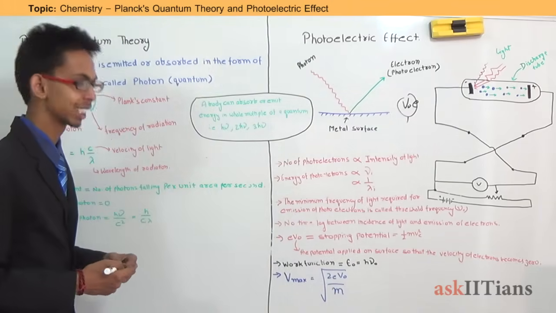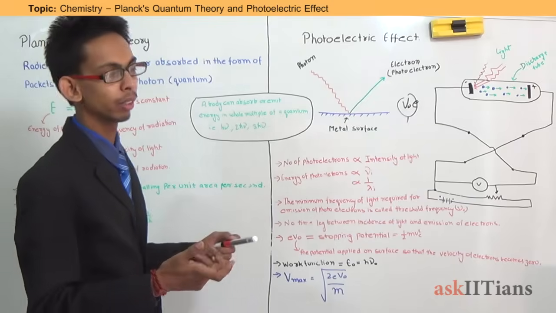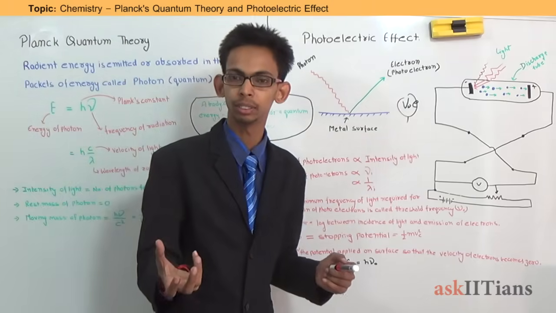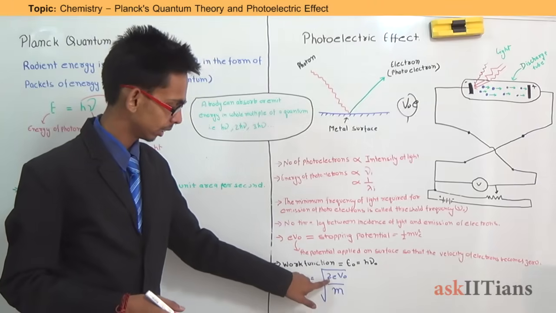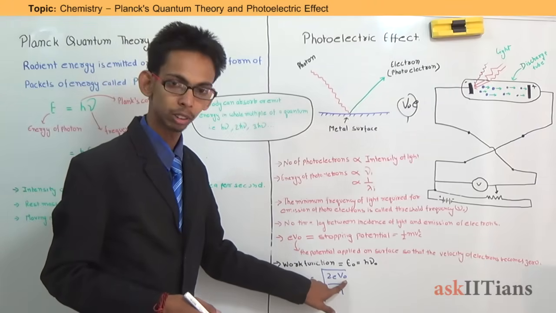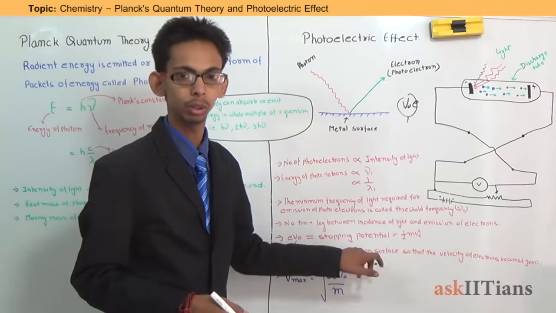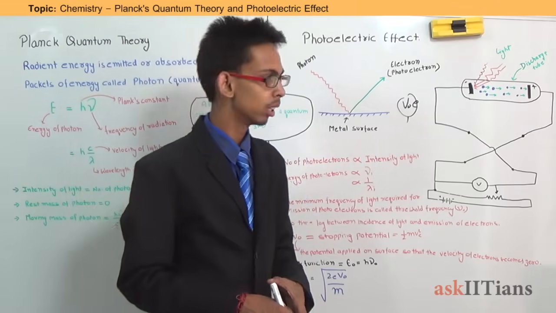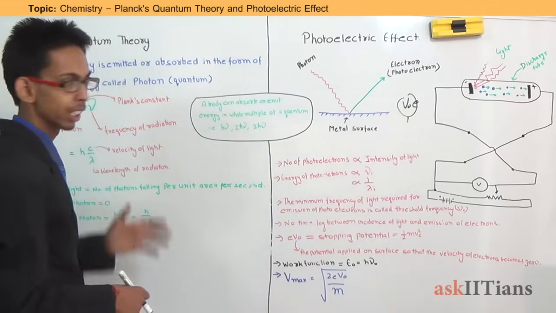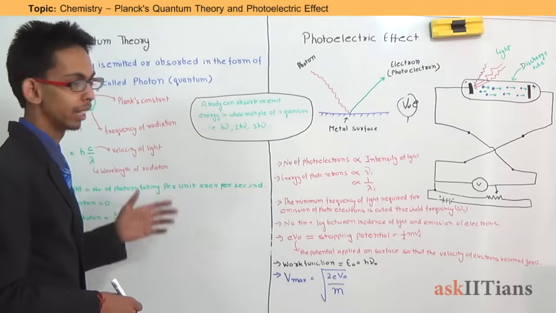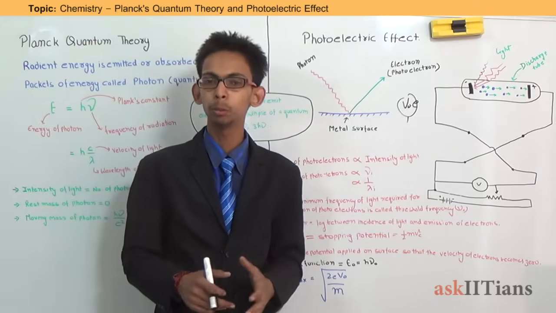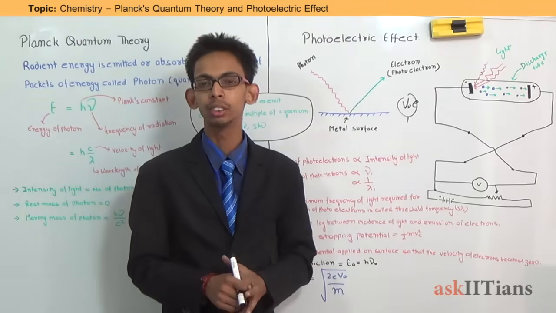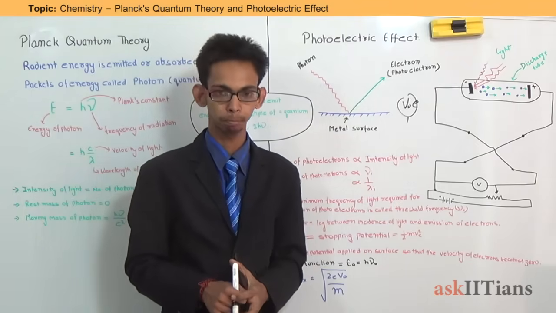Now another thing is maximum velocity. What will be the maximum velocity of photoelectrons? This will be calculated using this formula: v is the square root of twice the stopping potential energy divided by m, where m is the mass. So this was Planck's quantum theory and the explanation for the photoelectric effect. I hope all these things are clear to you. Let me stop with this. Thank you.